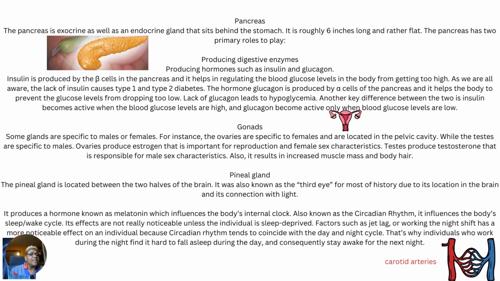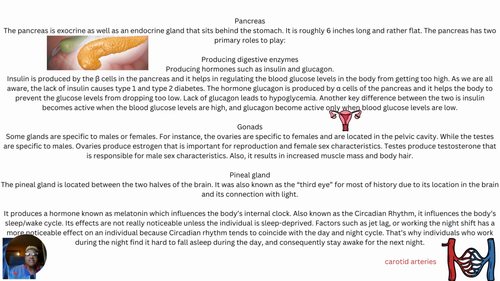As we are all aware, the lack of insulin causes type 1 and type 2 diabetes. The hormone glucagon is produced by alpha cells of the pancreas, and it helps the body to prevent the glucose levels from dropping too low. Lack of glucagon leads to hypoglycemia. Remember that prefix, hypo, low, hypoglycemia. Another key difference between the two is insulin becomes active when the blood glucose levels are high, and glucagon becomes active only when blood glucose levels are low.